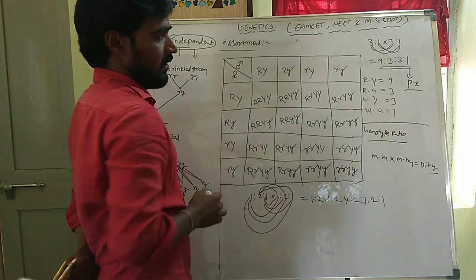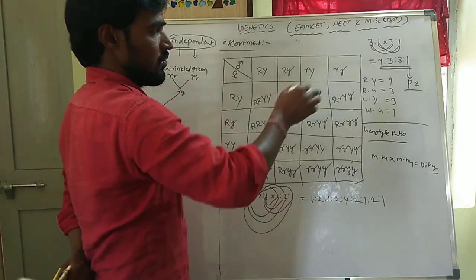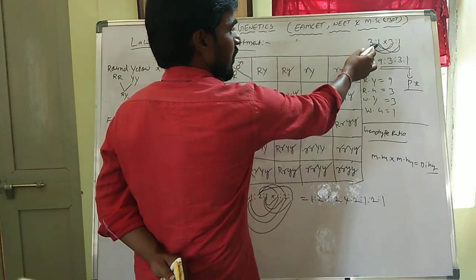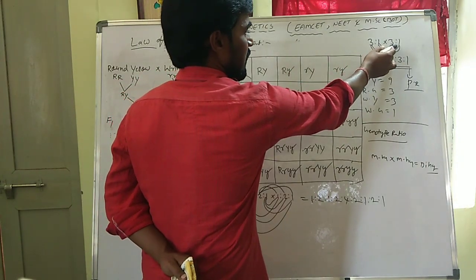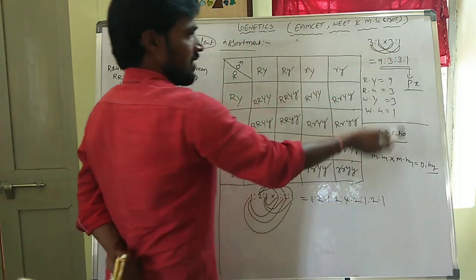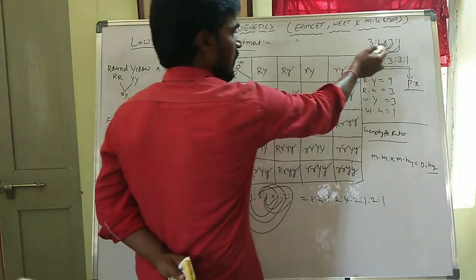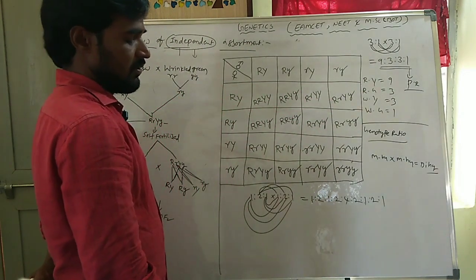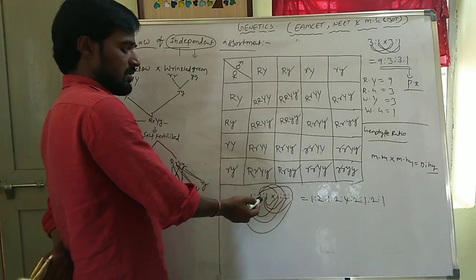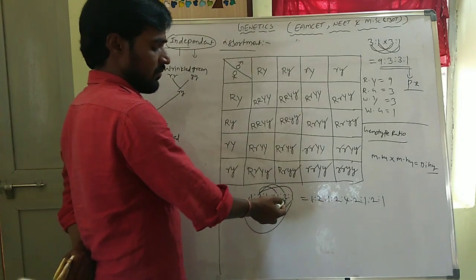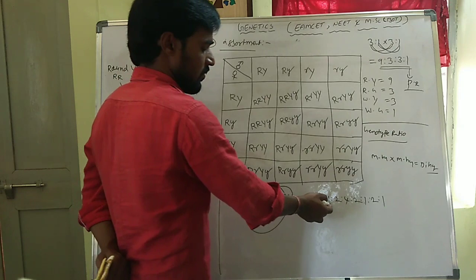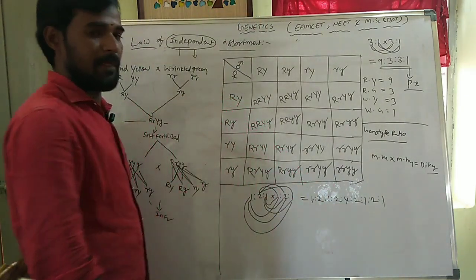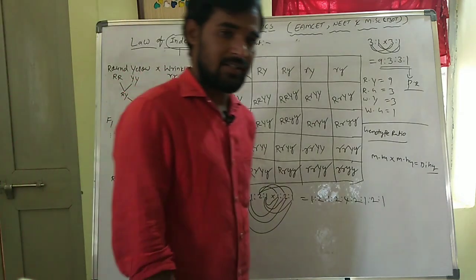So we have one trick also. 3:1 into 3:1 is equal to 9:3:3:1. One monohybrid cross phenotype ratio into another monohybrid cross phenotype ratio is equal to the dihybrid cross. Di means two pairs. Monohybrid, how many? Two pairs. Simple. The genotype ratio is also the same. One monohybrid cross into another monohybrid cross is equal to 1:2:1, 2:4:2, 1:2:1. This is the genotype ratio. So this is a dihybrid cross.